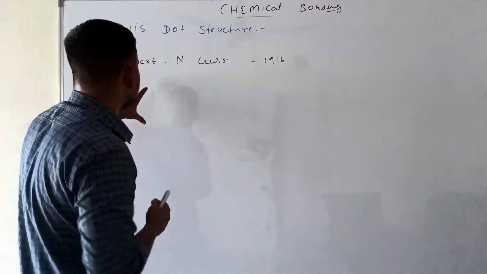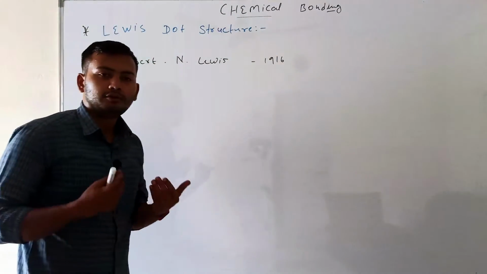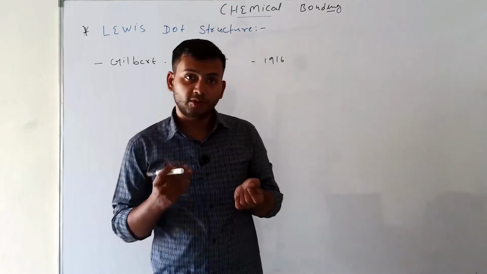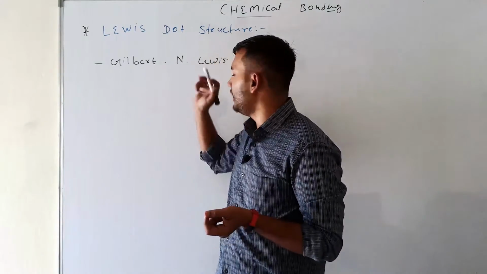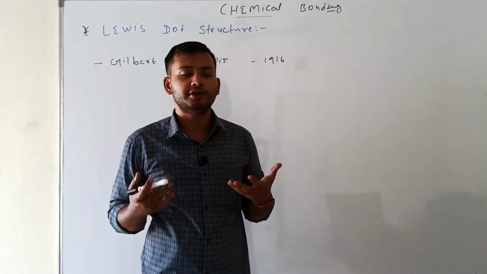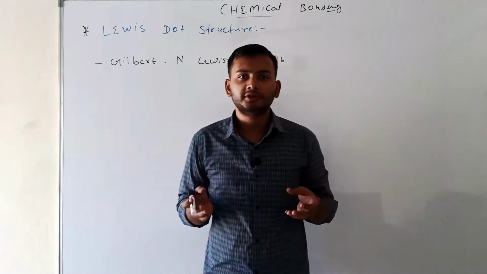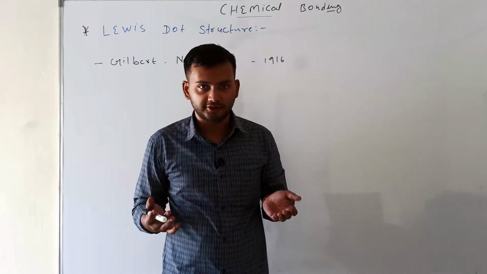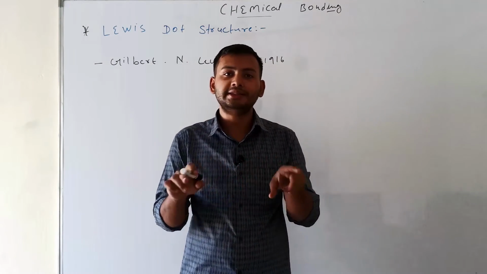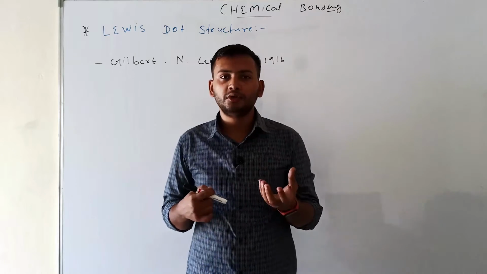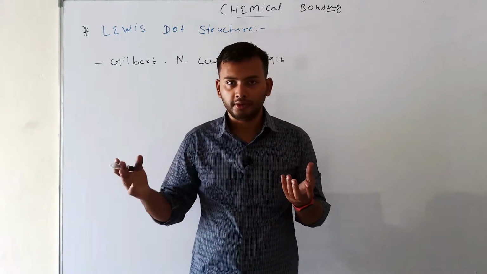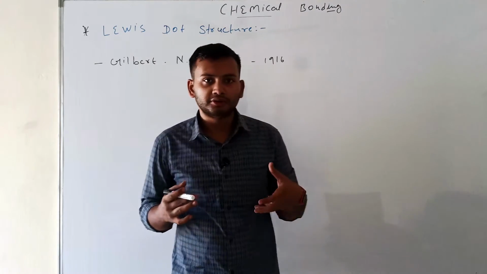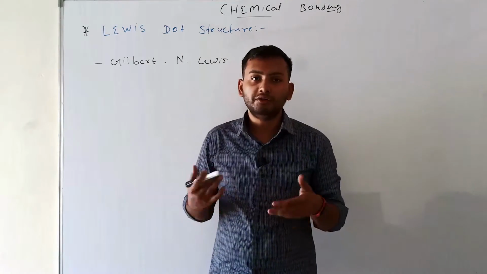Our topic is the Lewis dot structure. First, who is Lewis? The full name is Gilbert N. Lewis. Gilbert Lewis introduced how electrons are shared and arranged in atoms and molecules. This is why this topic is called the Lewis dot structure.